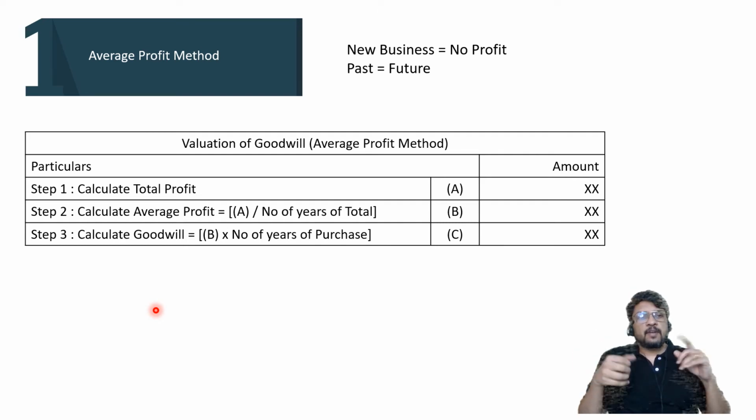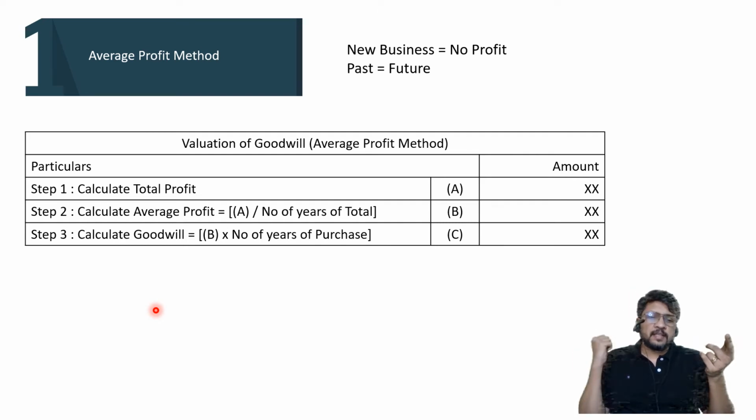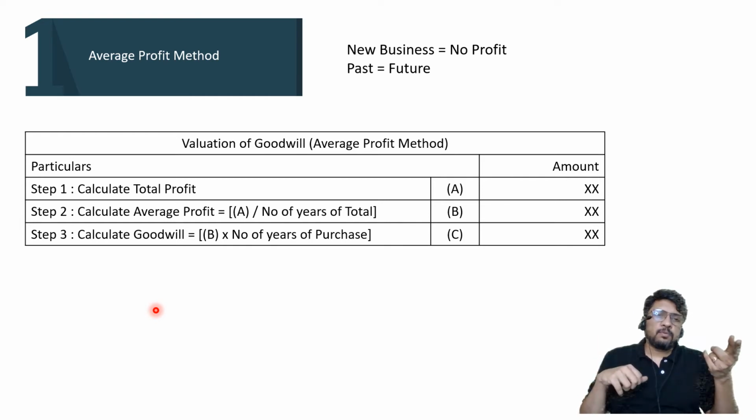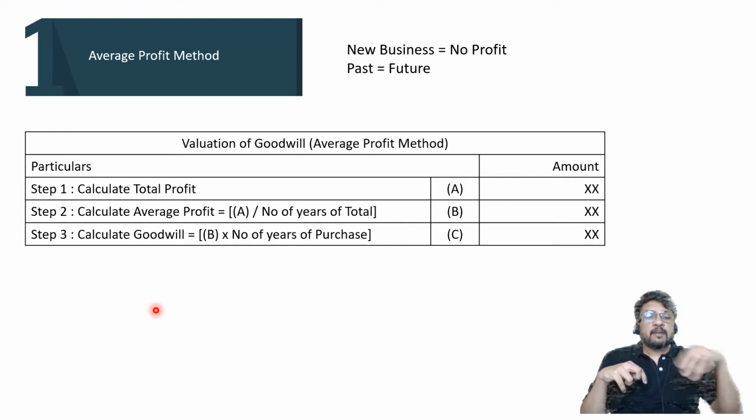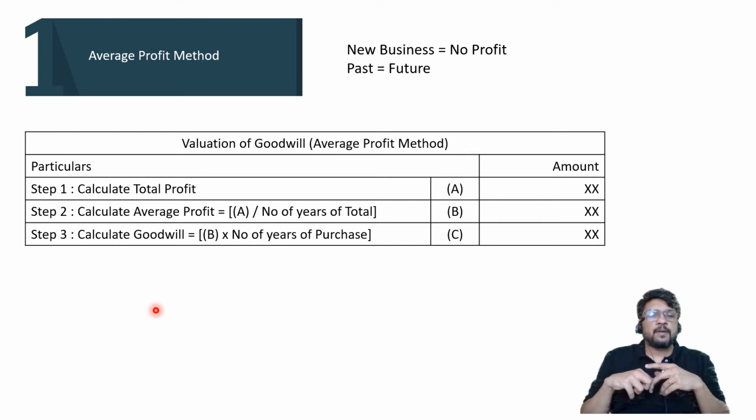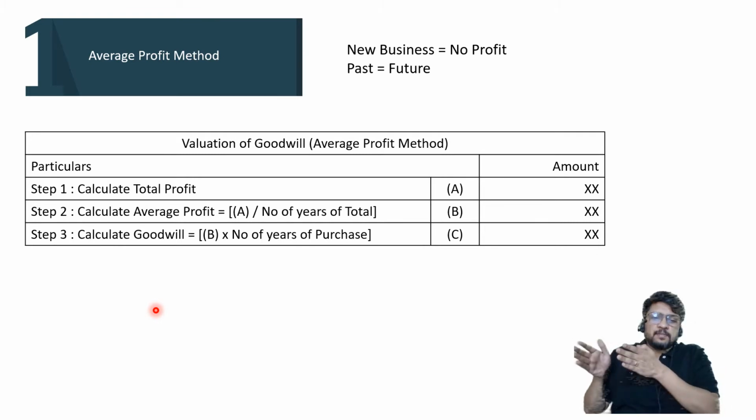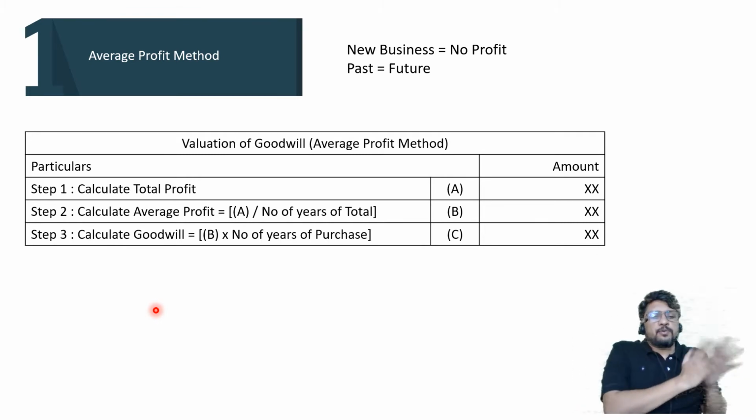To understand what will happen tomorrow, we can look at yesterday. To understand what will happen the day after tomorrow, we can look at the day before yesterday, and we can tell you easily. Something of that sort. So past is fairly representing the future.